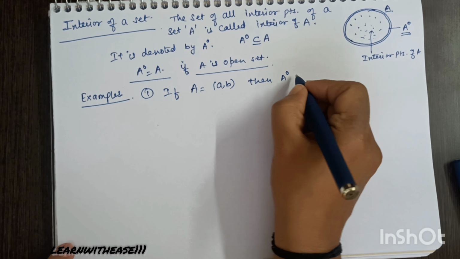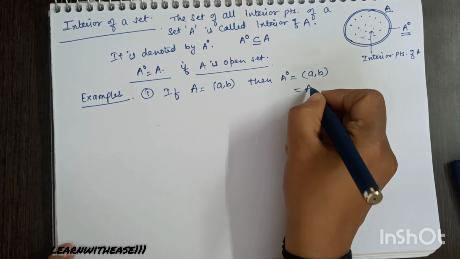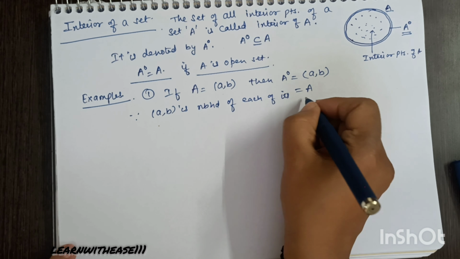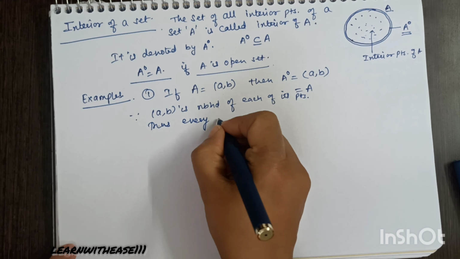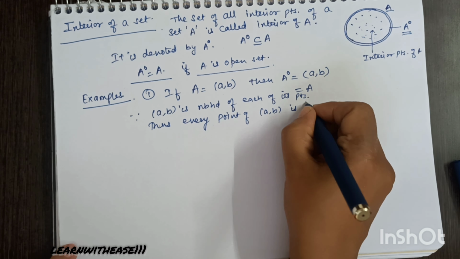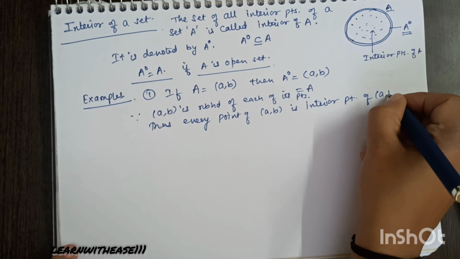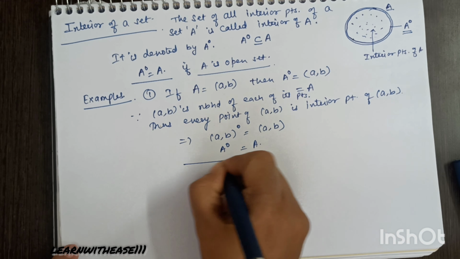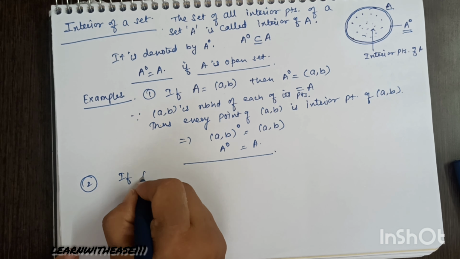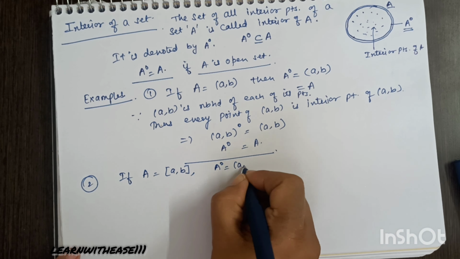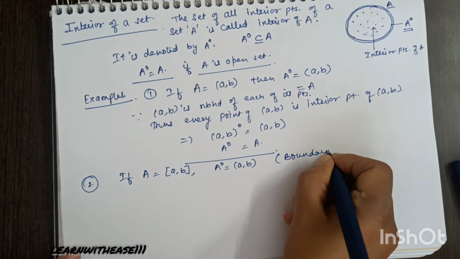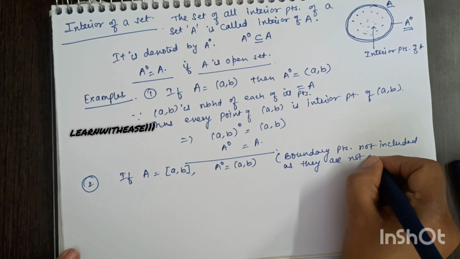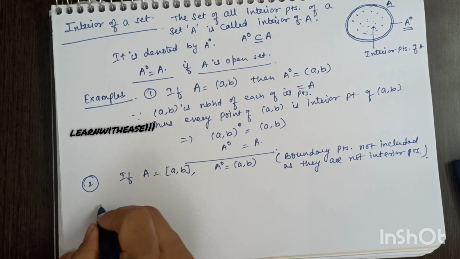So examples for interior of a set. If we take A as open interval AB, the interior is the whole set itself, because open interval AB is a neighborhood of each of its points and its interior is the same set itself. AB naught is AB. Naught is the notation of interior of a set. Second, for closed interval AB, A naught is open interval AB, because closed interval is a neighborhood of each of its points except the boundary. So boundary won't be there in the interior of a set.